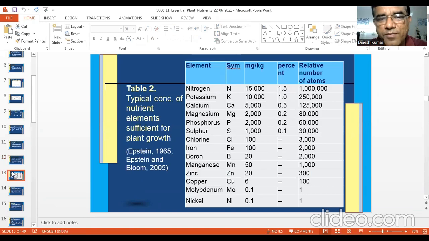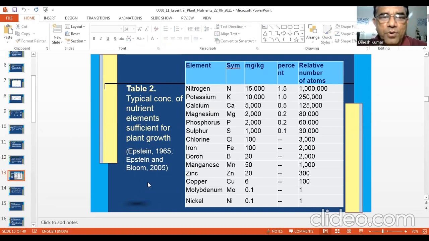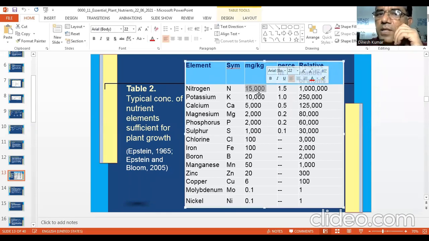You see this data from Epstein 1965 and 2005. He wrote a very excellent book on mineral nutrition. So you can see nitrogen, symbol N, and the concentration in plant is 15,000 ppm, 15,000 milligram per kg, which is about 1.5%. These are average values given by Epstein, and you can see the relative number of atoms.